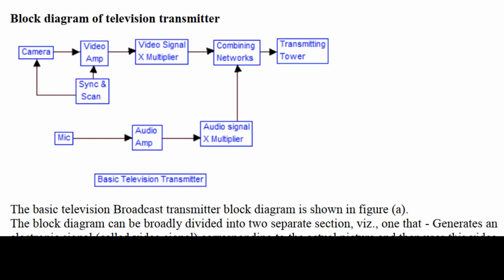One generates an electronic signal, that is the video signal, corresponding to the actual picture, and then uses this video signal to modulate an RF carrier so as to be applied to the transmitting antenna for transmission. The other generates an electronic signal containing sound information, then uses this signal to modulate another RF carrier and applies it to the transmission antenna for transmission.